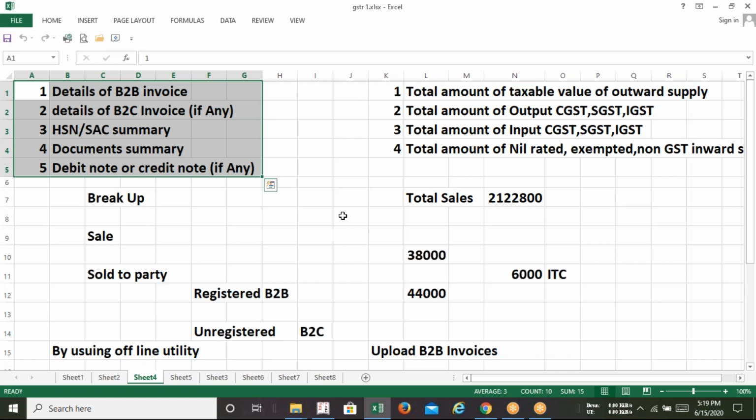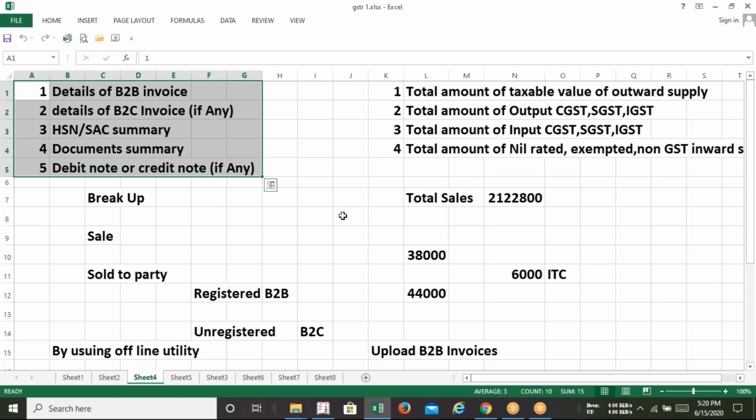Number one is the regular taxpayer, and number two is the composition taxpayer who has opted for the scheme called the composition scheme. It is a different scheme which small businesses take. But most businesses, be it service providers, manufacturers or traders, opt for the regular scheme.